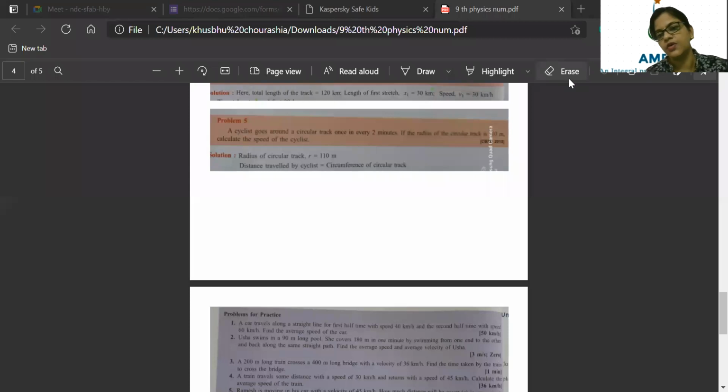Today we are going to do numericals based on velocity. Already some questions we have finished. Now we are going to carry forward and solve the remaining questions.